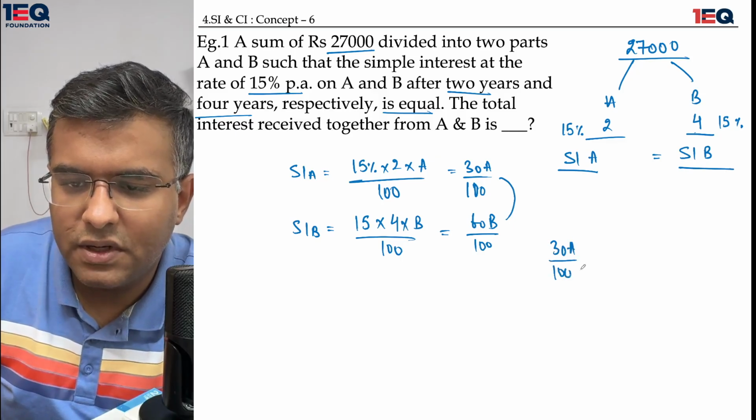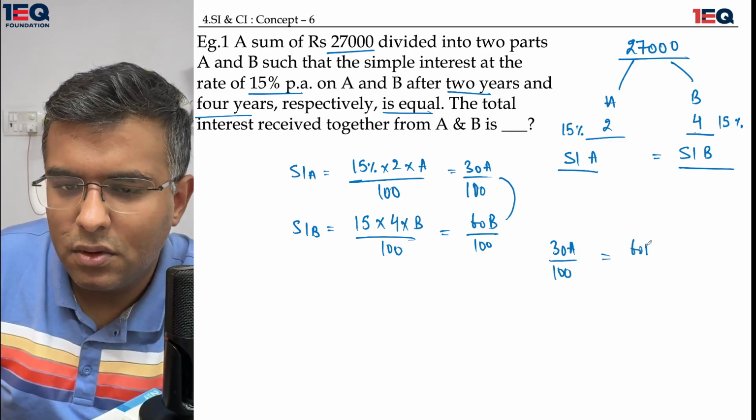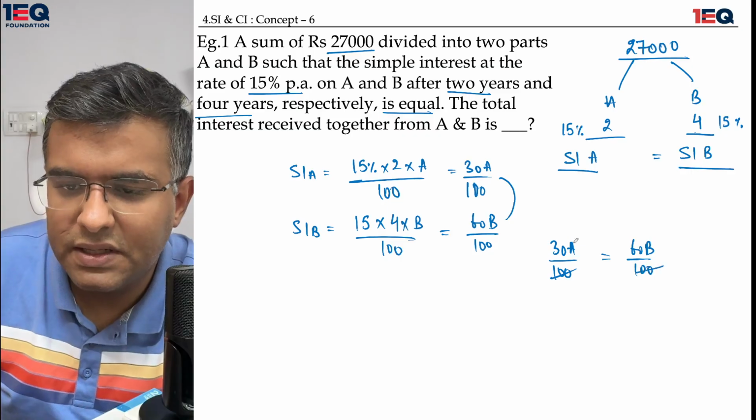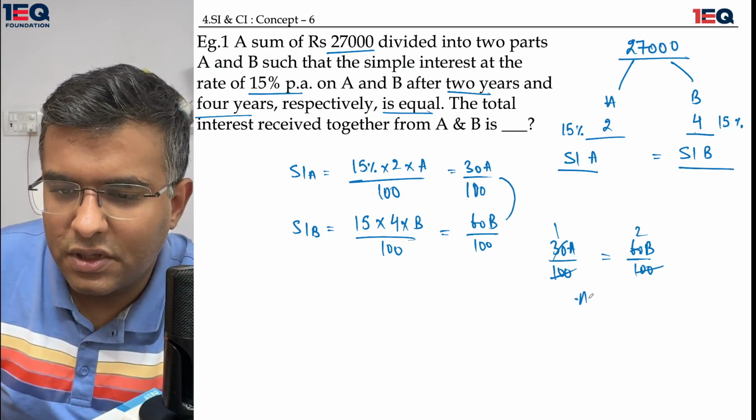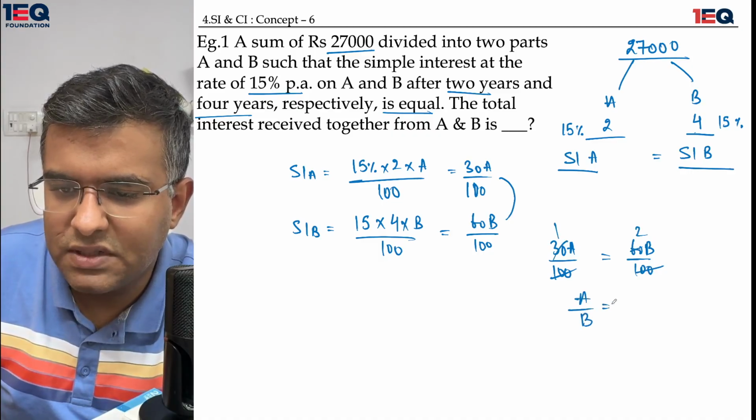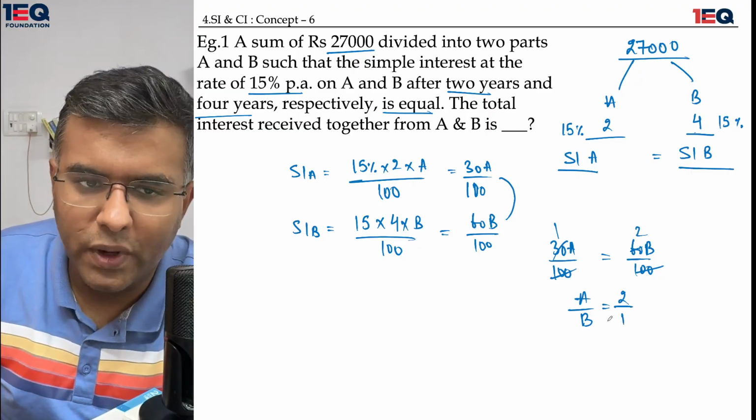30A upon 100 is equal to 60B upon 100. The 100 and the 100 get cancelled off. So the ratio between A and B's investment comes out to be 2 is to 1.